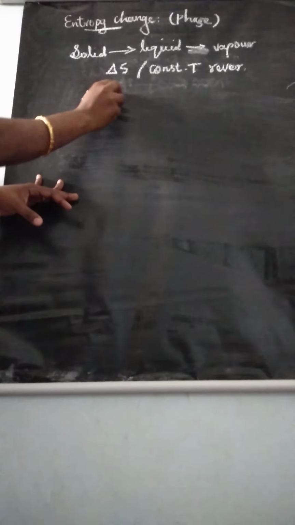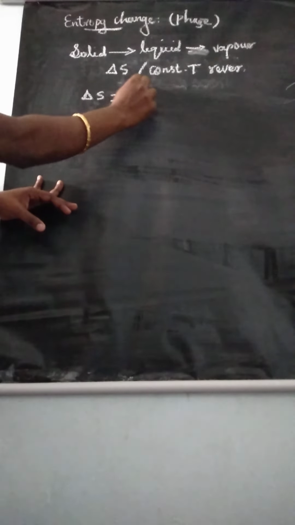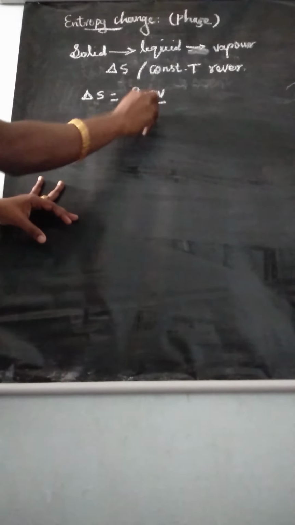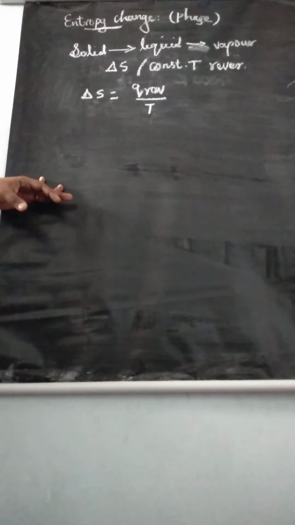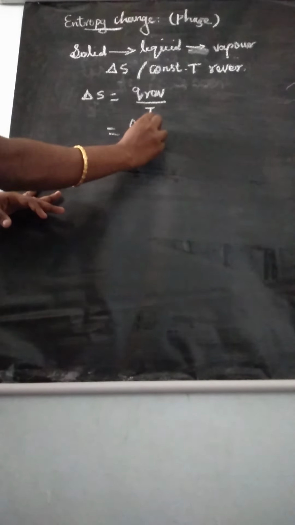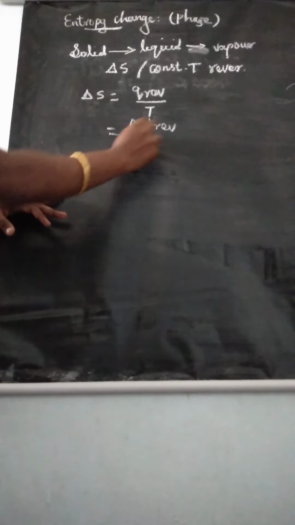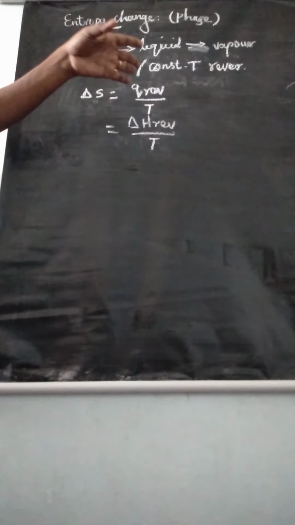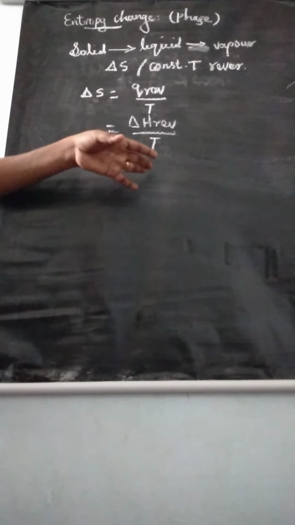Delta S is equal to Q reversible divided by T, or we can tell the formula delta H reversible divided by T. This is the entropy change formula.